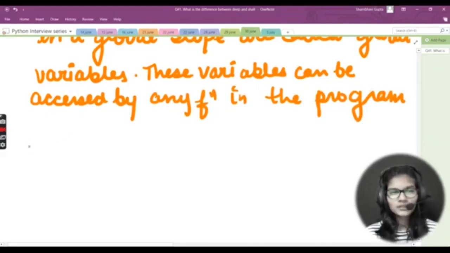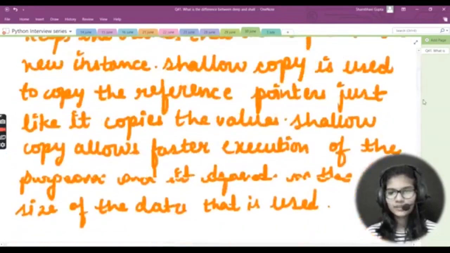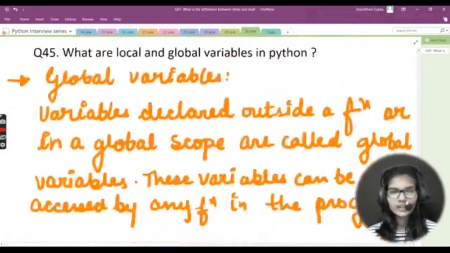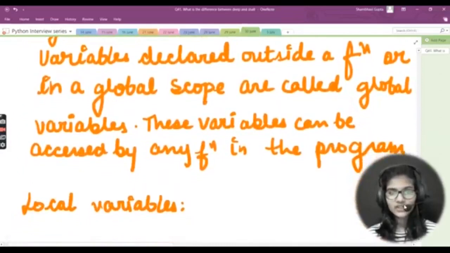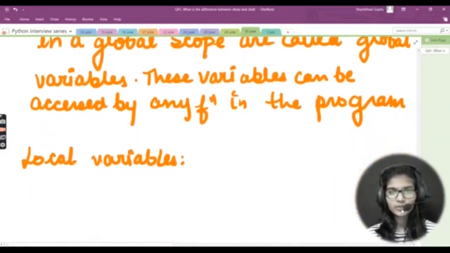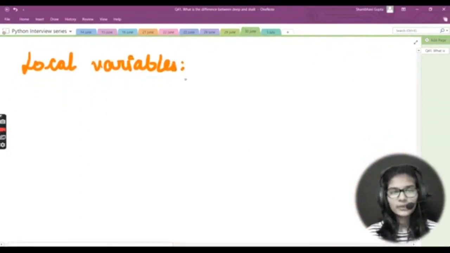Okay, let's talk about the local variables. So this was about the global variables slide, right? Okay, let me just go above for a while, just 1 second, right here. For the global variables, the variables declared outside a function or in a global scope are called the global variables. These variables can be accessed by any function in the program.